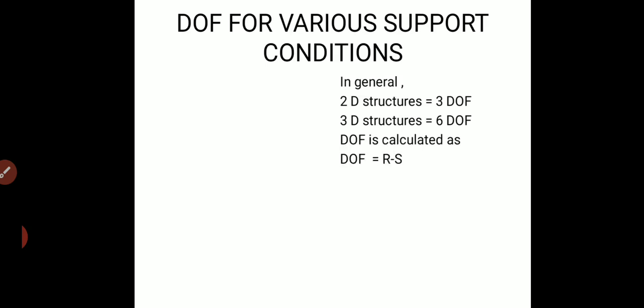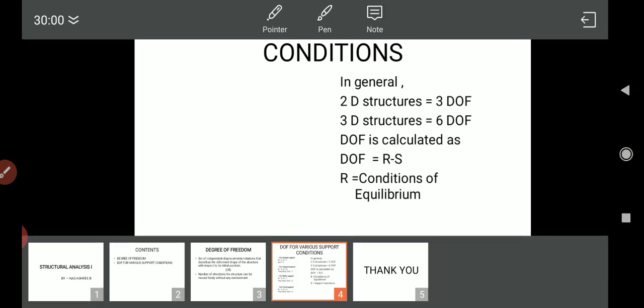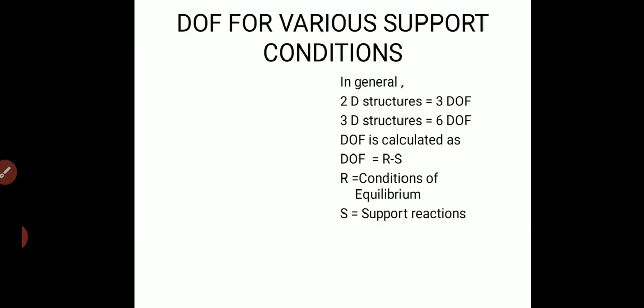So the degrees of freedom can be generally calculated as degrees of freedom is equal to r minus s, where r is the conditions of equilibrium and s is the support reactions. So s is the number of reaction forces at the supports.